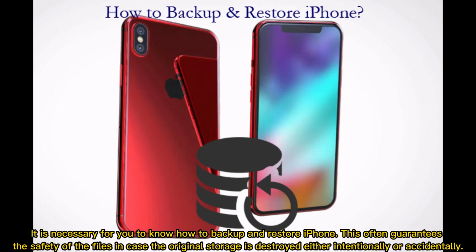It is necessary for you to know how to back up and restore iPhone. This often guarantees the safety of the files in case the original storage is destroyed, either intentionally or accidentally.